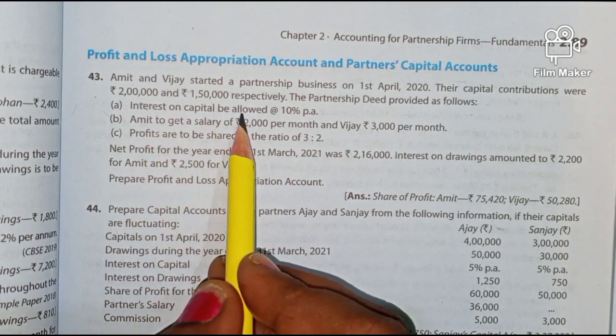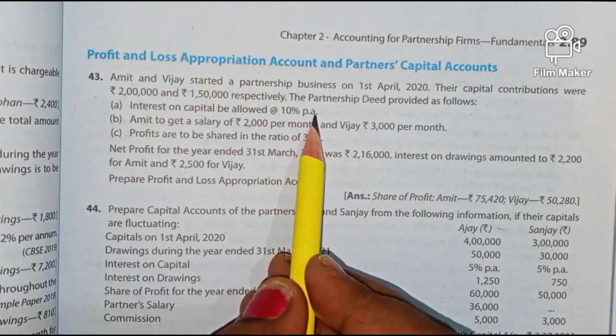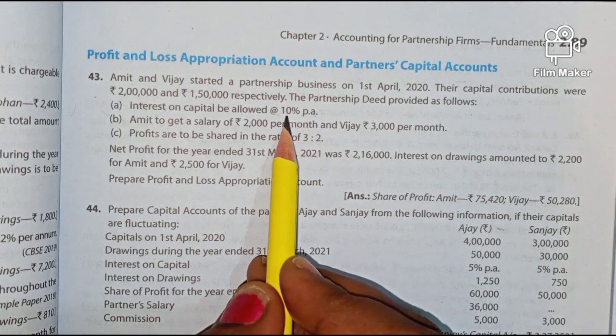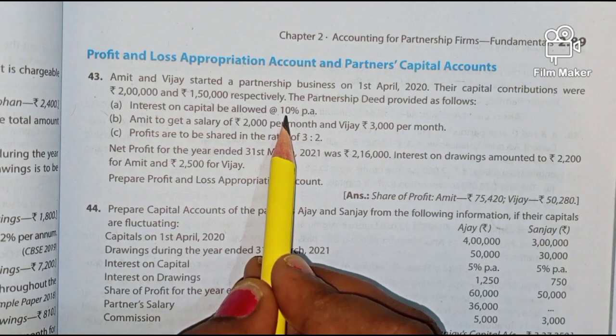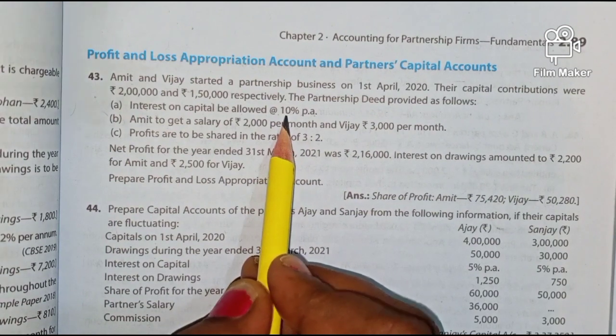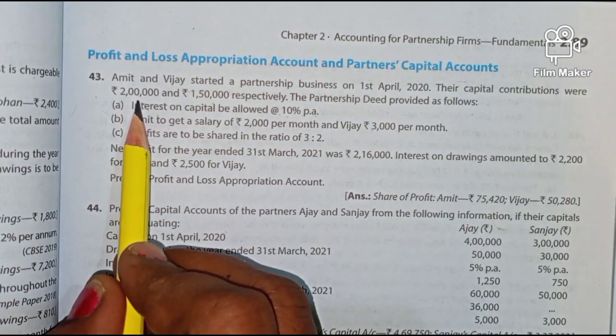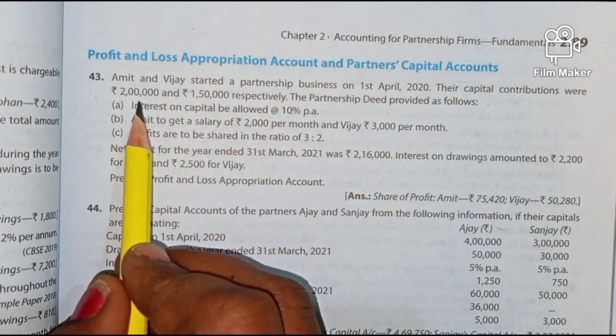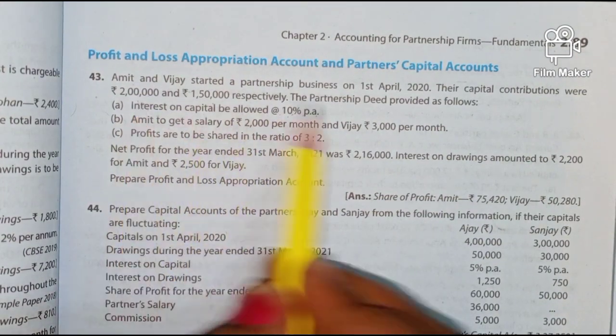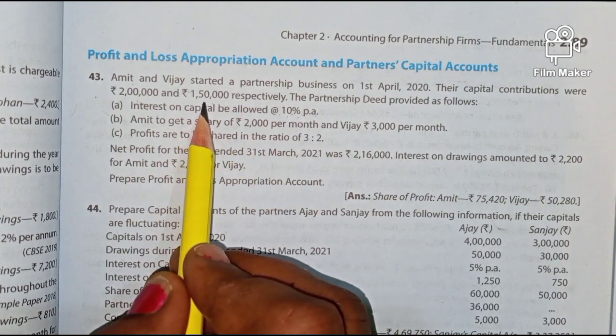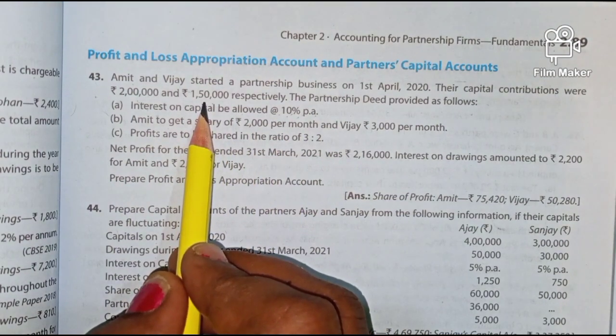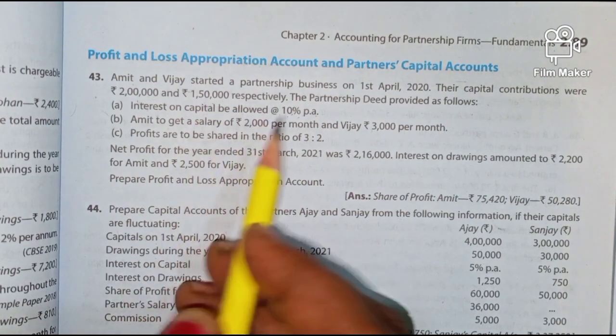Now interest on capital to be allowed at 10% per annum. So we have to calculate 10% per annum on the partner's capital. On 2 lakhs, 10% comes to 20,000. 10% on 1,50,000 comes to 15,000. That is interest on capital.